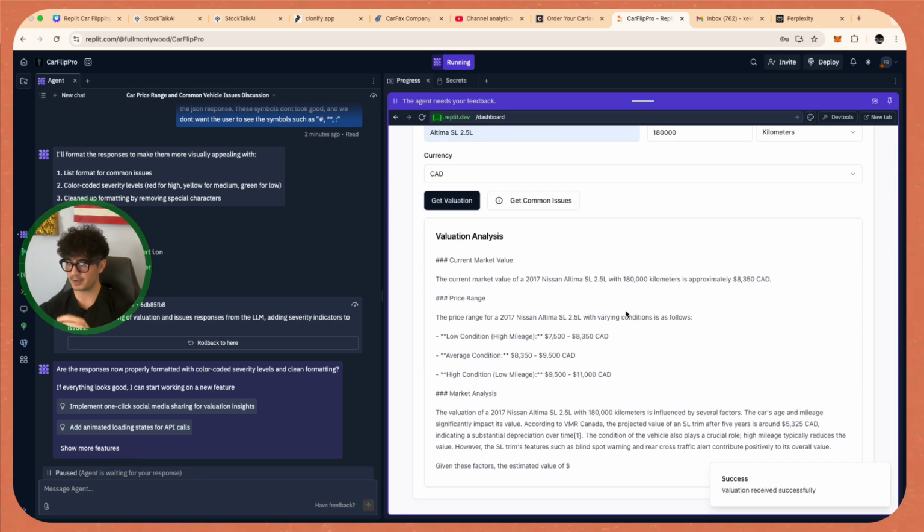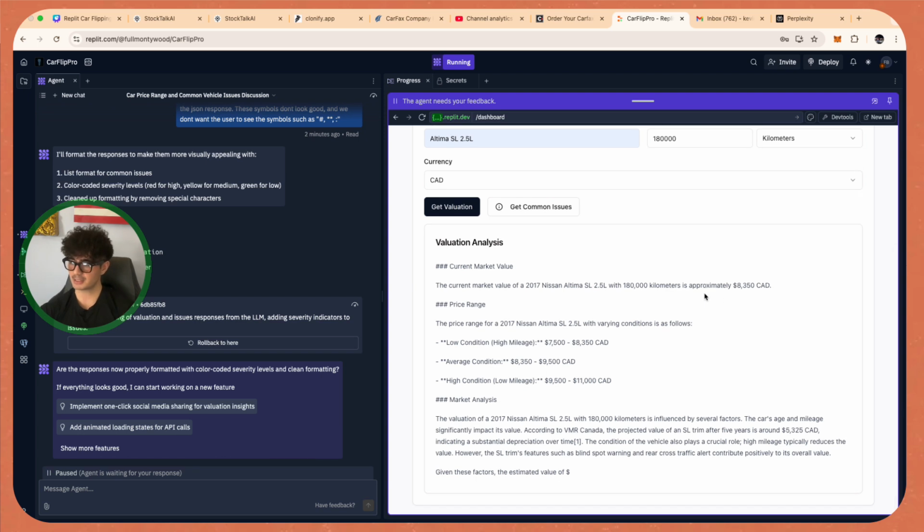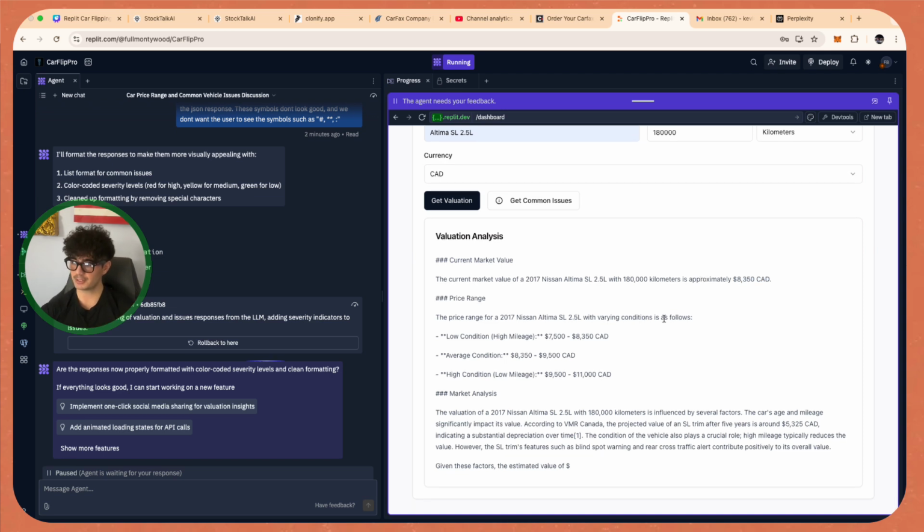So we got the valuation. As you guys can see, we're still getting these symbols, which is something that we can fix in a bit. But what I do like is that it gave us the low condition, average condition, and high condition of the vehicle. Another thing that we're going to have to fix is that the current market value is fluctuating a little bit here, and that's okay because it is sourcing it from the internet. So it can grab a different source of links that give it a different valuation, but the valuation is pretty similar. Now let's see the Get Common Issues page.